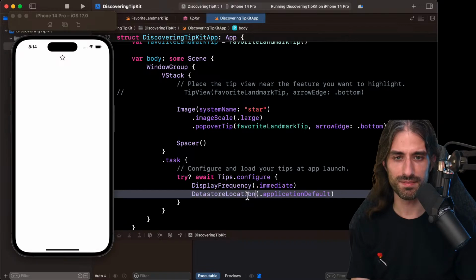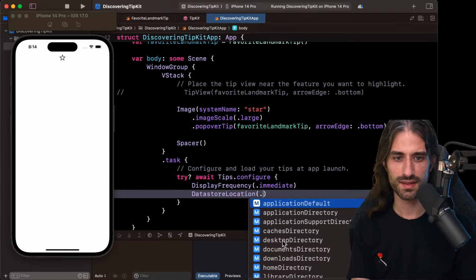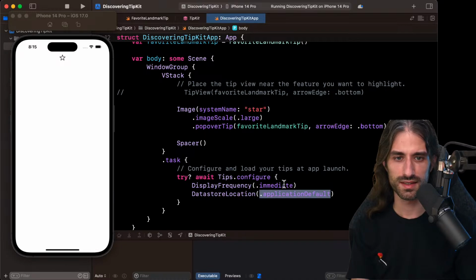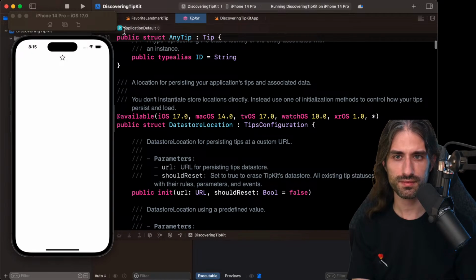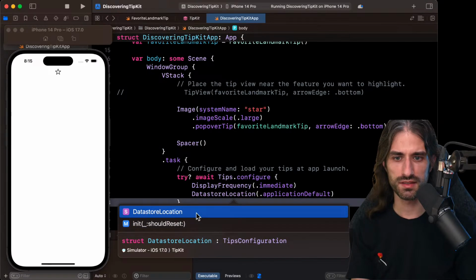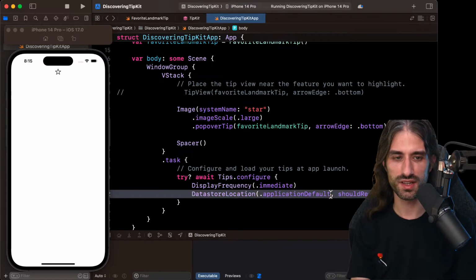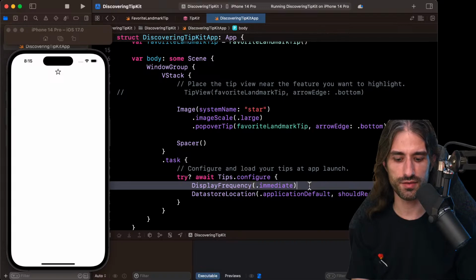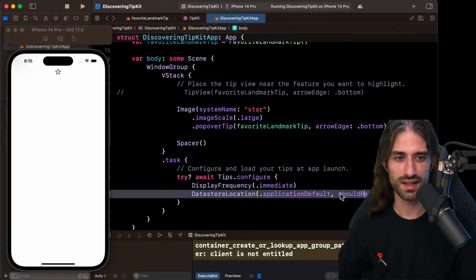But maybe because it was already application default. Okay, it's a data store location. I'm trying to see if maybe I could say there is this thing, should reset. Let's put it to true so that it resets every time, which is nice when you are in dev mode. Okay, even the should reset maybe doesn't do anything.